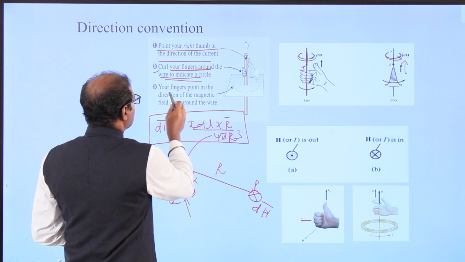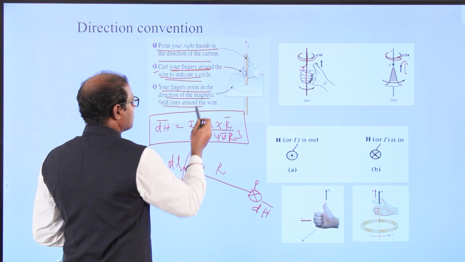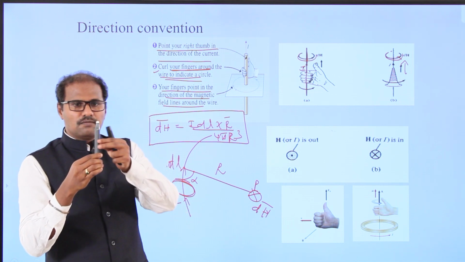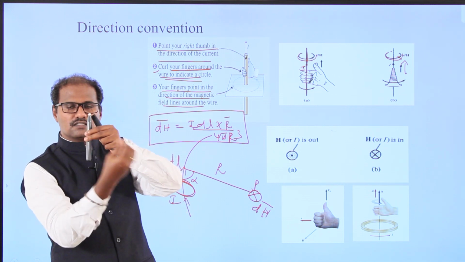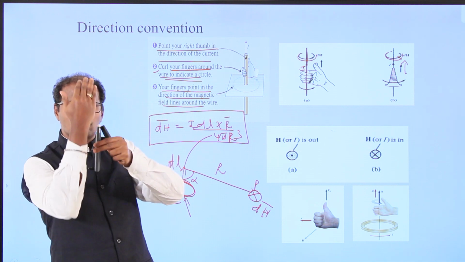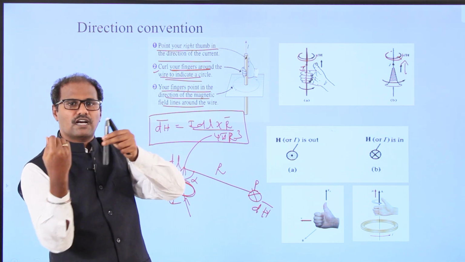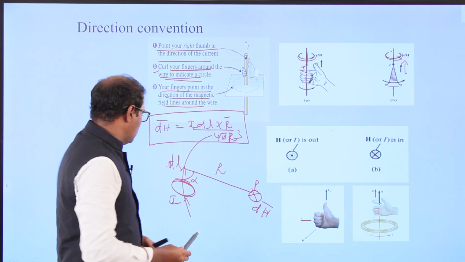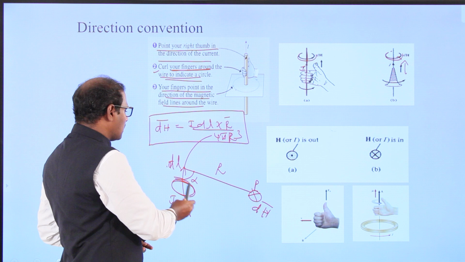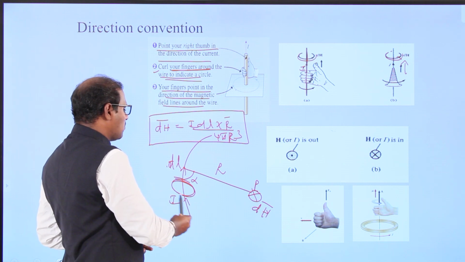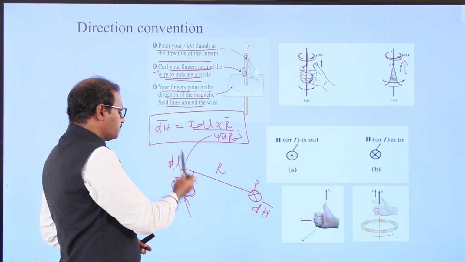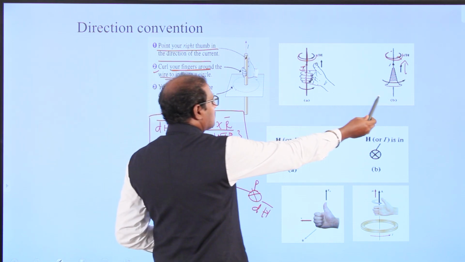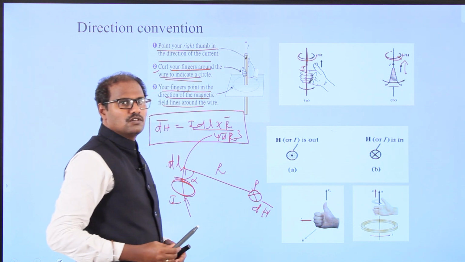Third, this is the direction of the magnetic field lines: how the magnetic lines will be moving around the conductor. In any conducting medium, the field lines move around the conductor. If the current is moving this side, the magnetic field lines move around the conductor. This shows how the current moves and how the magnetic field intensity occurs in line currents. So this is called the thumb rule, or the screw rule.